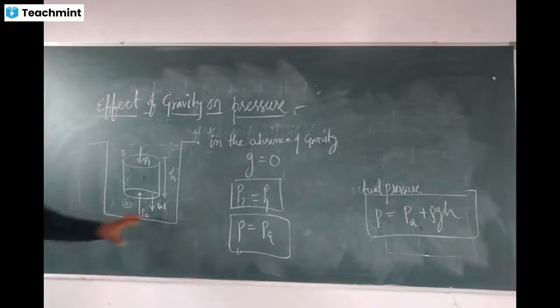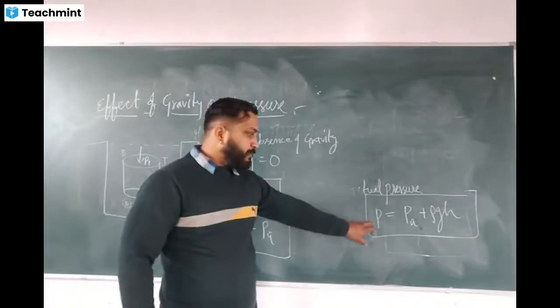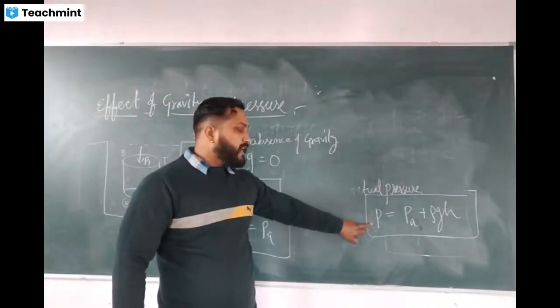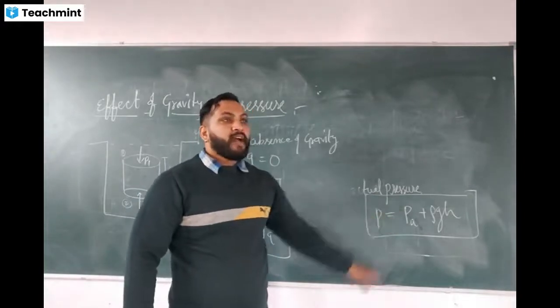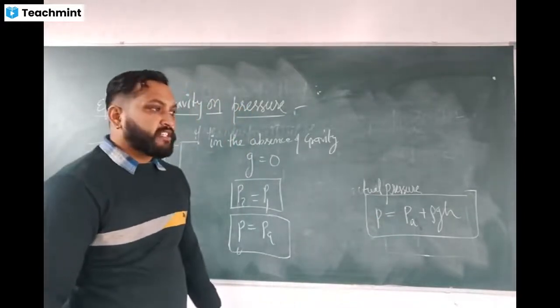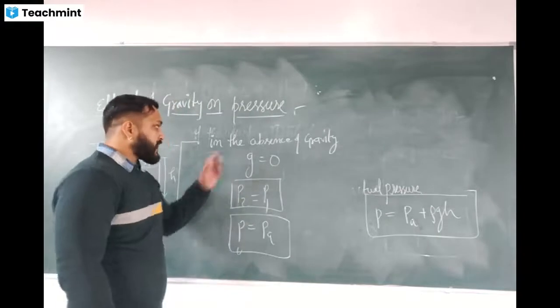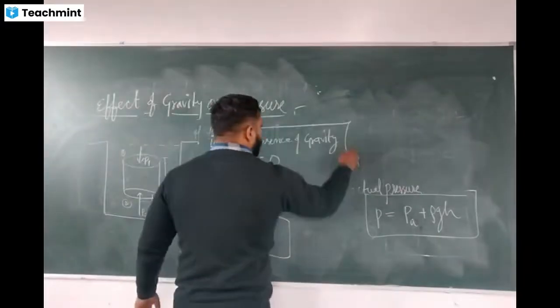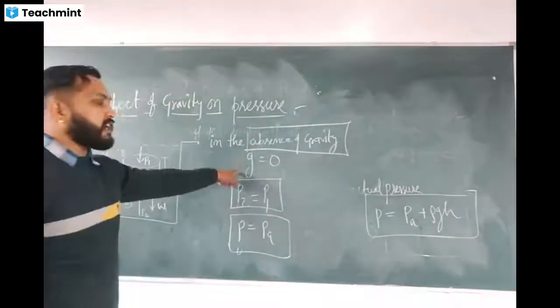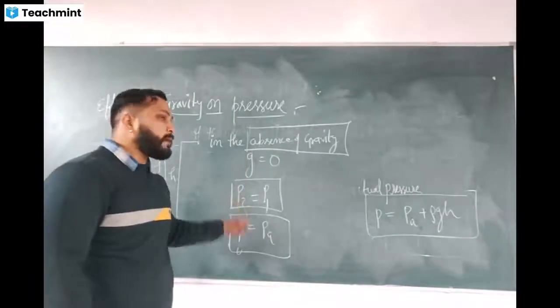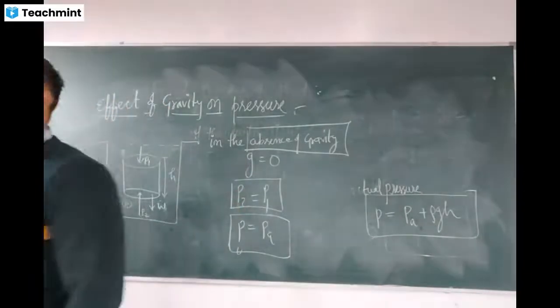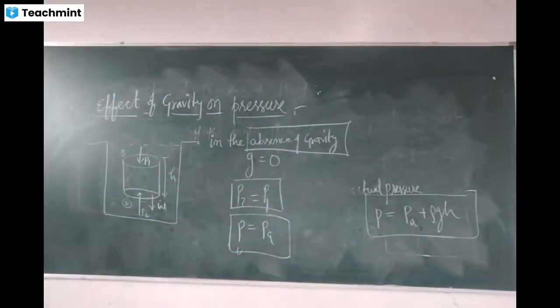In the presence of gravity, it will become like this: P, the actual pressure, equals atmospheric pressure plus rho G H. But in the absence of gravity, whenever G becomes 0, the pressure at surface 2 will become equal to the pressure at surface 1. The difference between the pressures is known as gauge pressure. Okay, so this is the effect of gravity.